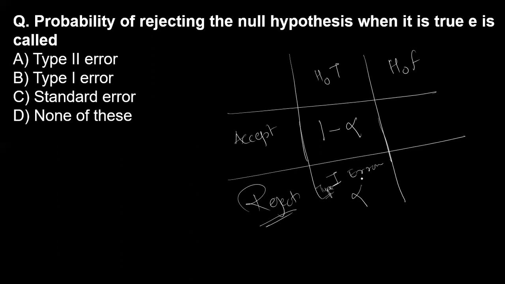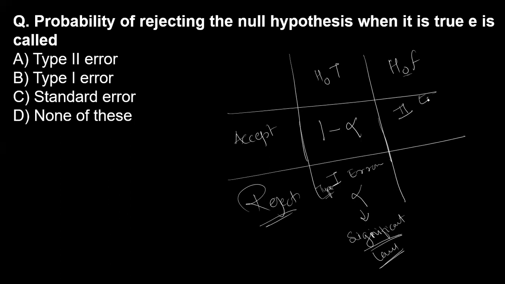It is denoted by alpha, and it is also called as significance level. Then if the hypothesis is false and it is accepted, if something is false and you accept that as it is, so it is a crime.